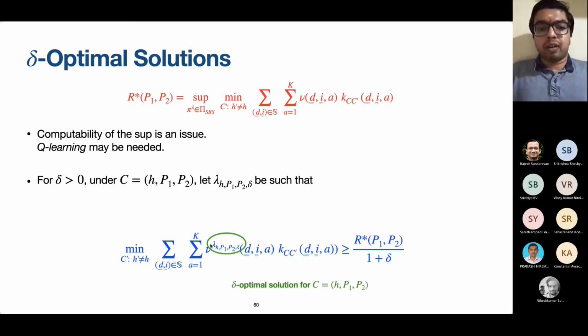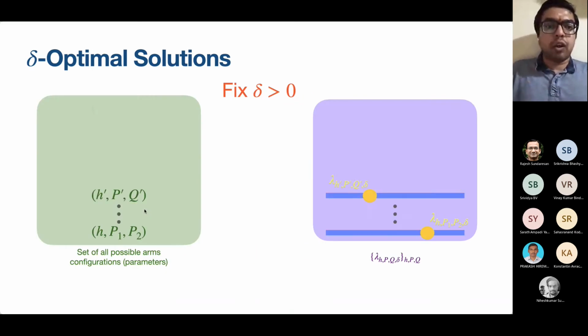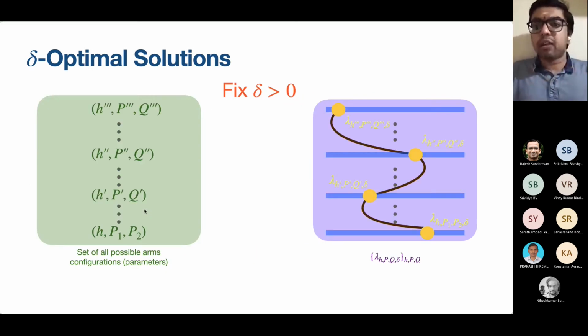I said that we are going to operate with delta optimal solutions. There can be more than one solution for each possible delta. Therefore, for each configuration and each delta, there are multiple solutions, and it's not clear how these solutions are related to each other. One nice property we would like these solutions to have is that they are continuous.